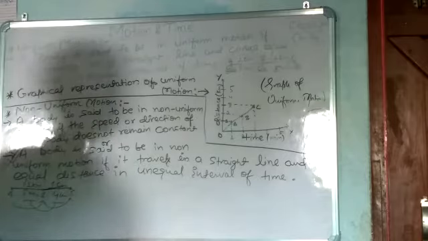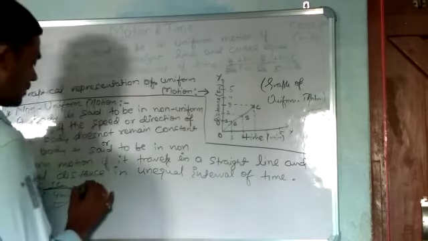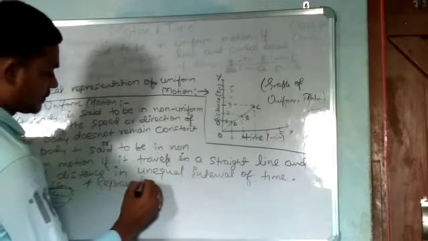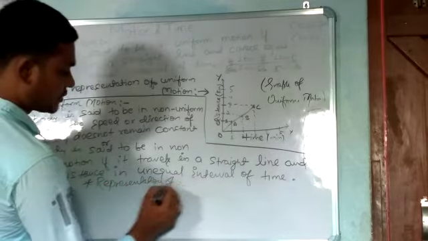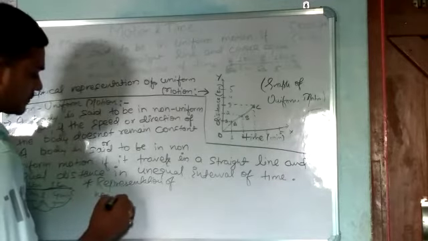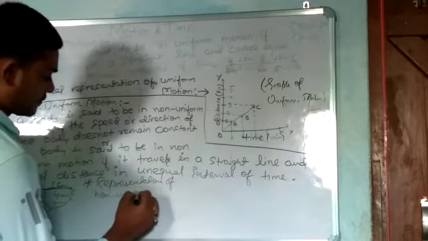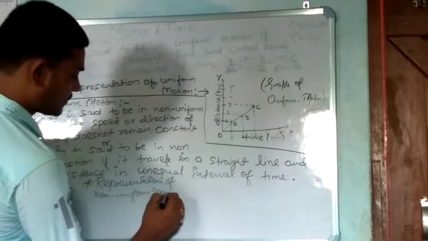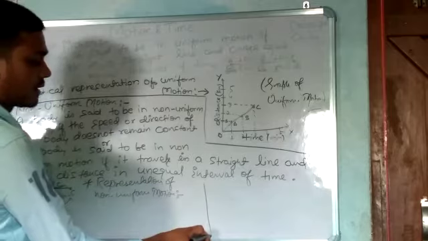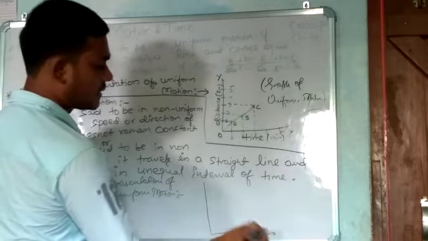Okay, if I am going to plot this, the representation of non-uniform motion is like this: we draw a vertical axis and a horizontal axis.